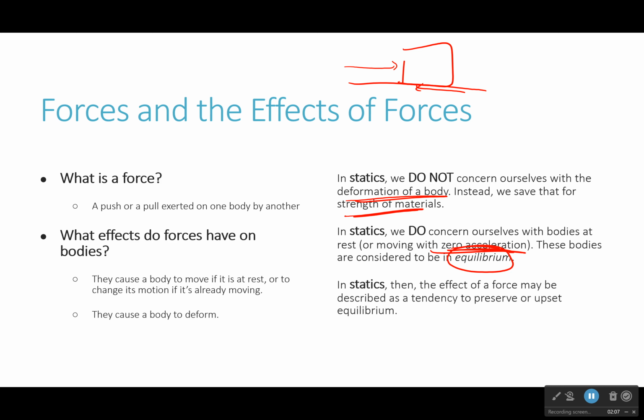So if we wanted to, we could say the effect of a force in statics is the tendency to preserve or upset equilibrium. Like friction right here, it's preserving equilibrium. It's keeping this box from moving even though I started applying a force on it. If I start trying to squish the box, well, then the ground is pushing back and is once again preserving equilibrium. So this one is trying to disturb it. This one is trying to preserve it.